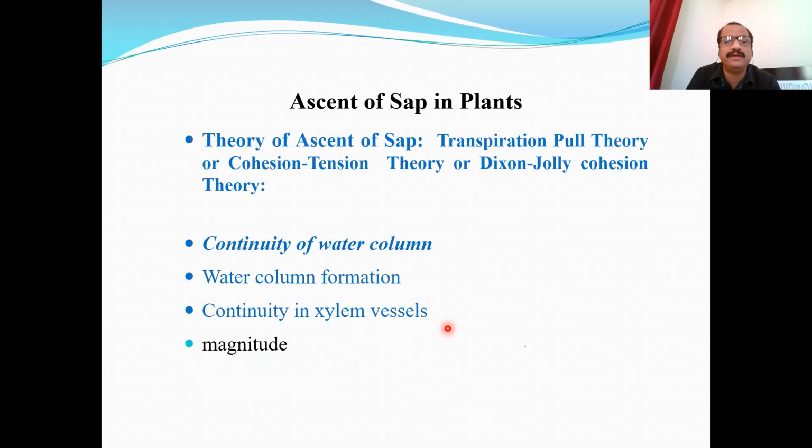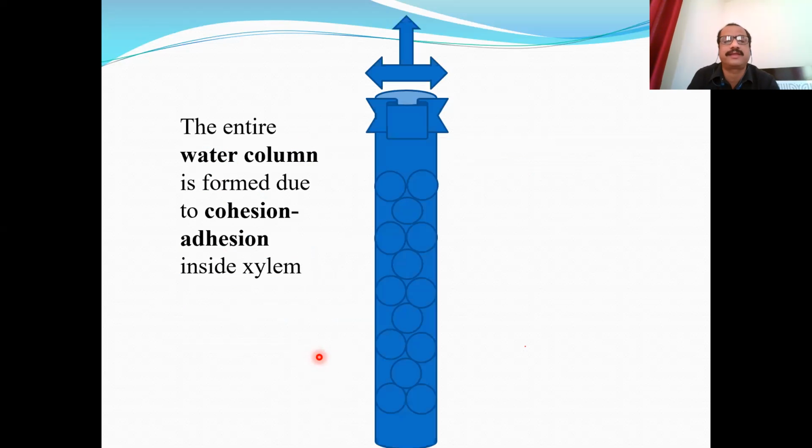This has a high magnitude of 350 atmospheres, due to the cohesive force of 300 atmospheres and the adhesive force of 50 atmospheres. There is a continuous water column inside the xylem. As you can see here, these are water molecules. These two water molecules have attraction with each other due to hydrogen bonding between them.